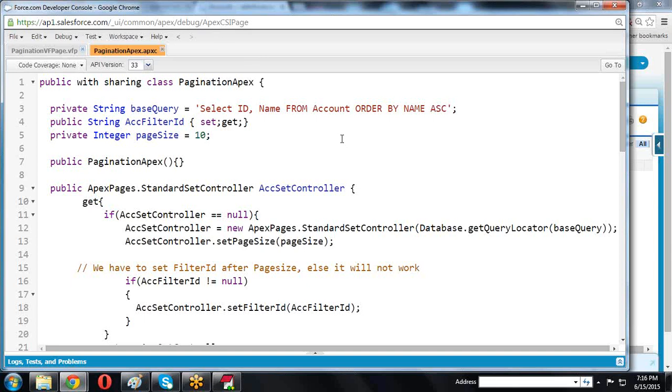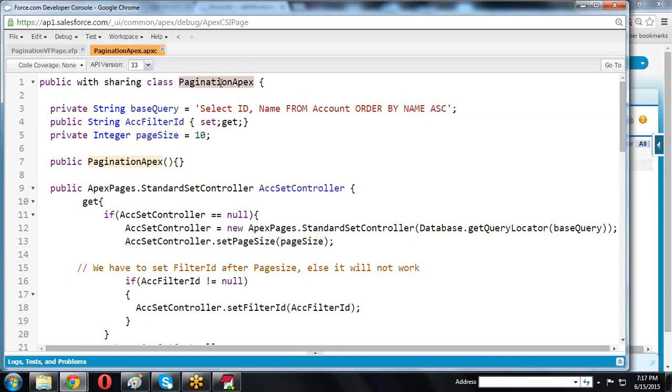So here we are creating a class, pagination, a class. Private string, something like base query, or you can write the query directly, any name you can take, no problem. And one more is acc filtered ID, for which we are creating a setter method and getter method. Now private integer page size is 10. Every time it retrieves 10 records.